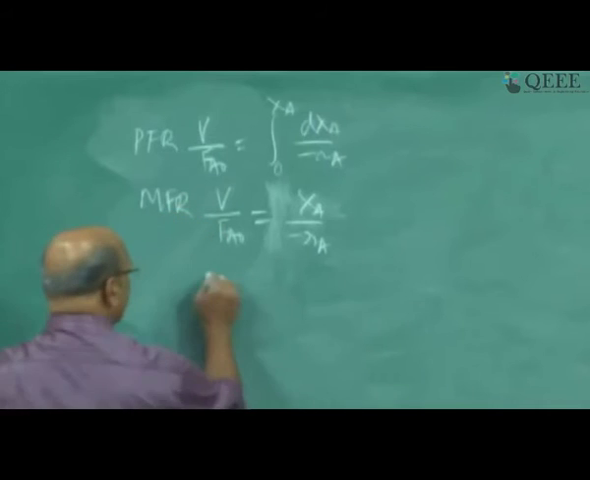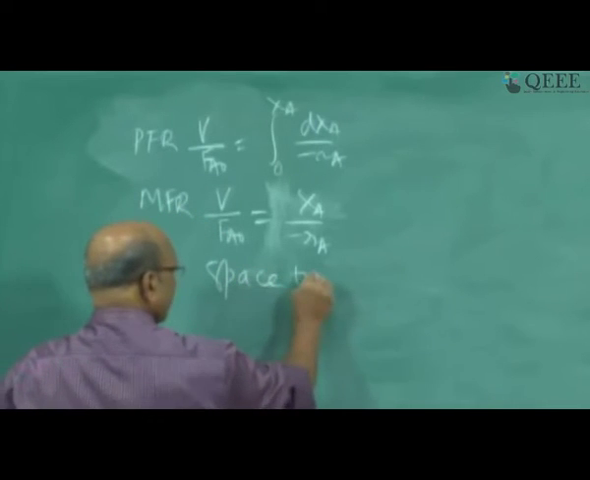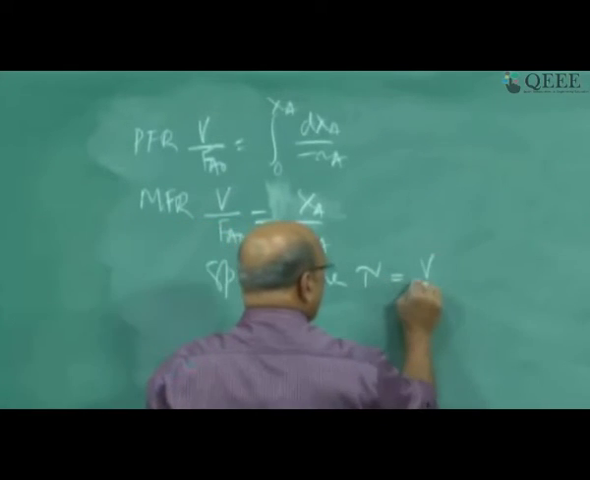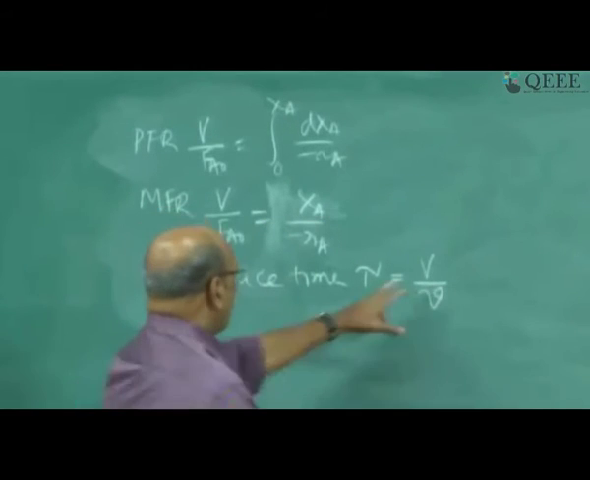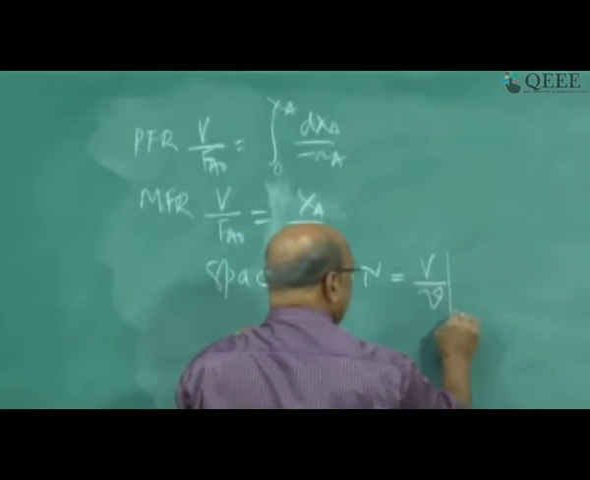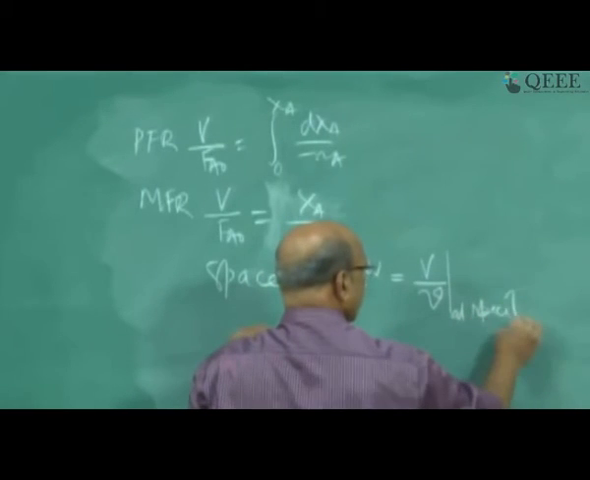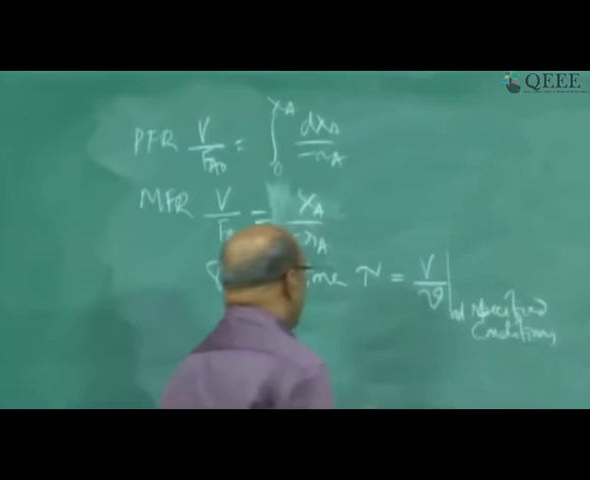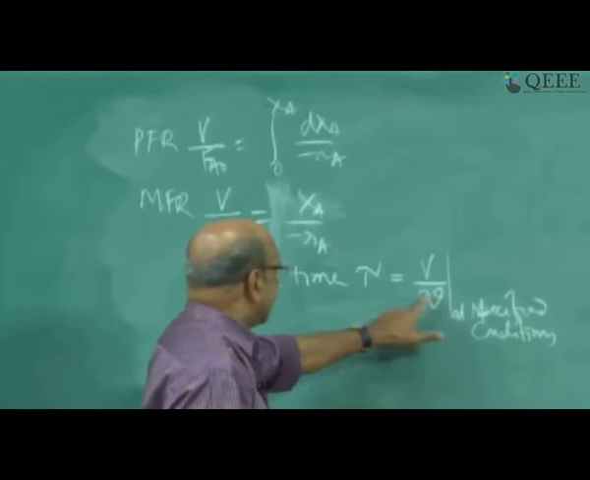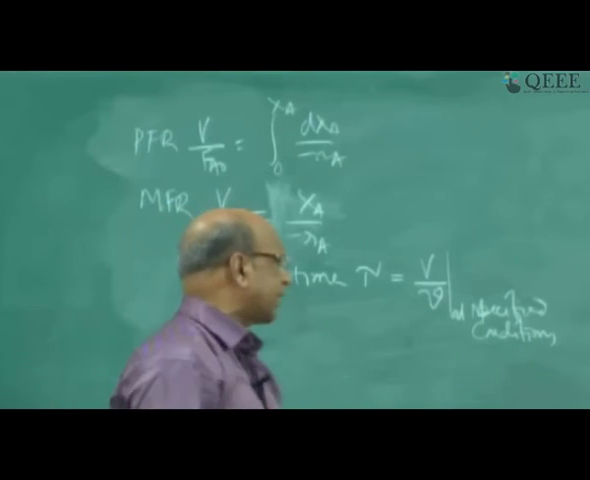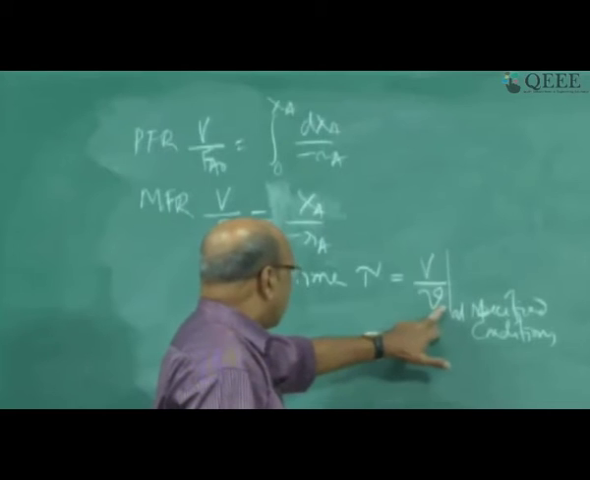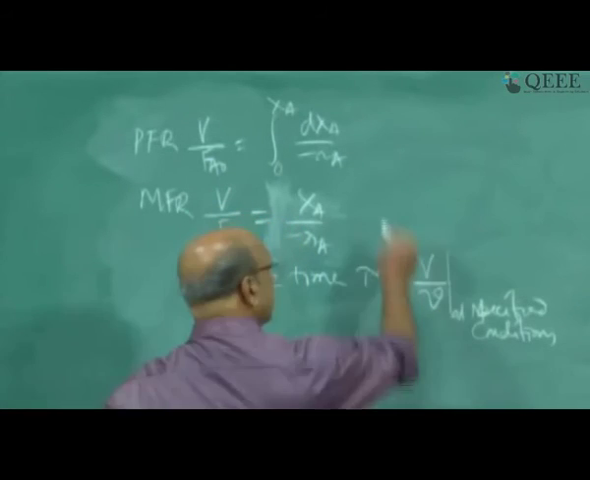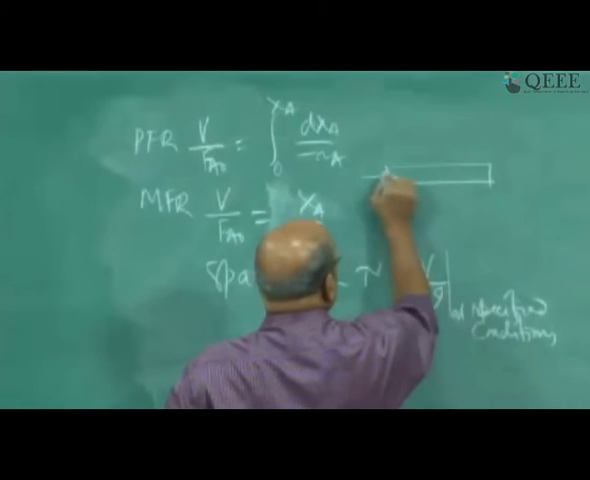Tau means the mean residence time, space time. Space time tau is defined, in terms of equations, as volume by volumetric flow rate at specified conditions. The meaning of specified conditions is that volumetric flow rate changes with temperature and pressure, so one should know at what point in the reactor this volumetric flow rate is valid. Most of the time we take it at the entry.